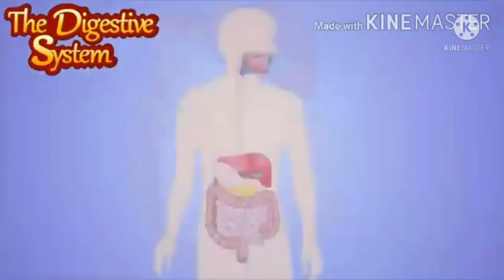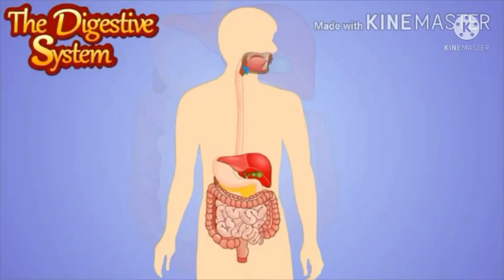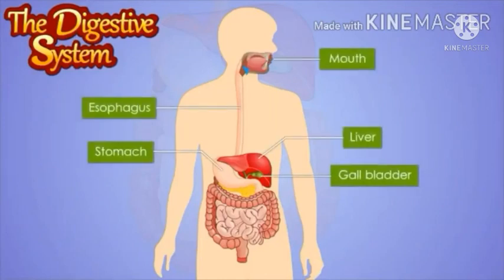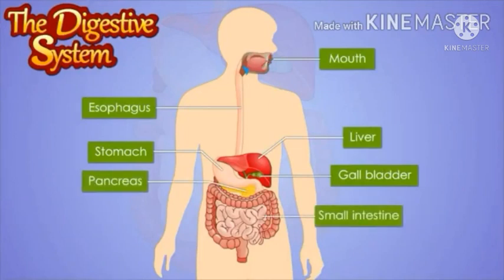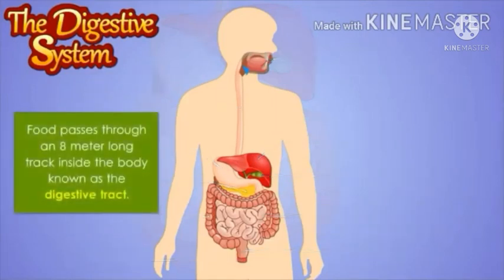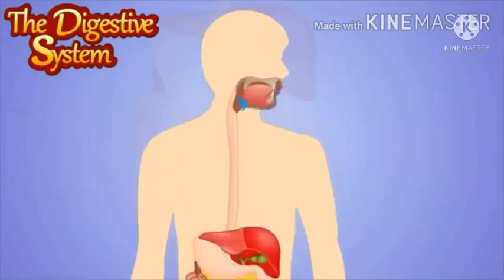The digestive system. The digestive system is responsible for breaking down the food we eat into smaller components so that nutrients can be easily absorbed by the body and the waste is discarded. The digestive system includes mouth, esophagus, liver, stomach, gallbladder, pancreas, small intestine, large intestine, rectum, anus. Food passes through an 8-meter long tract inside the body known as the digestive tract.